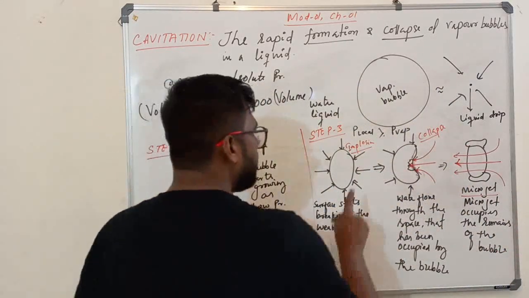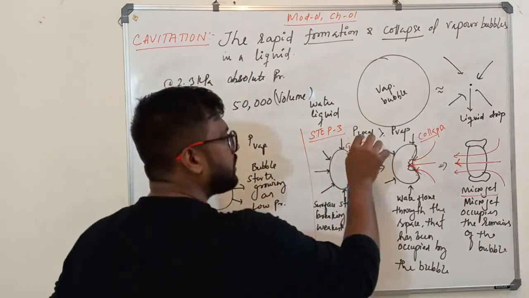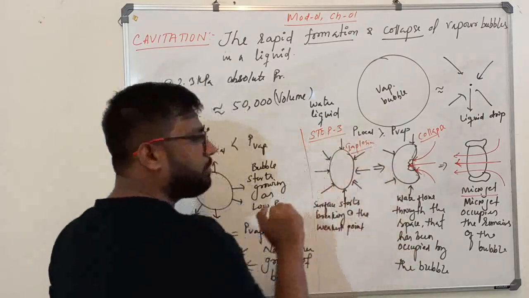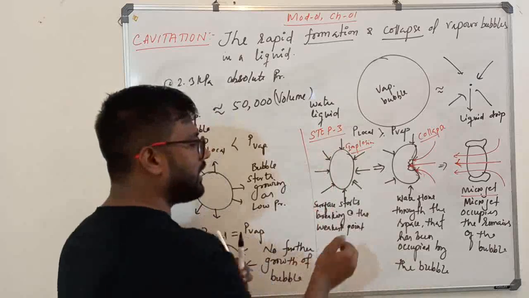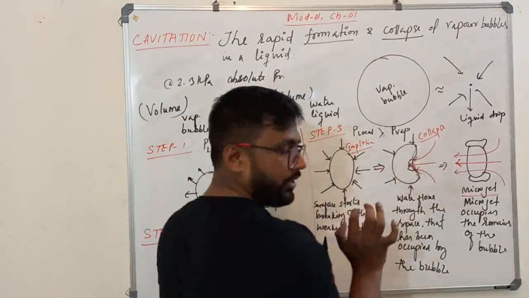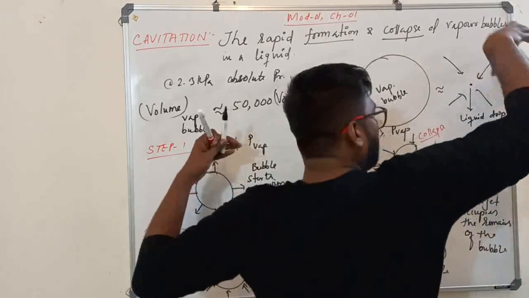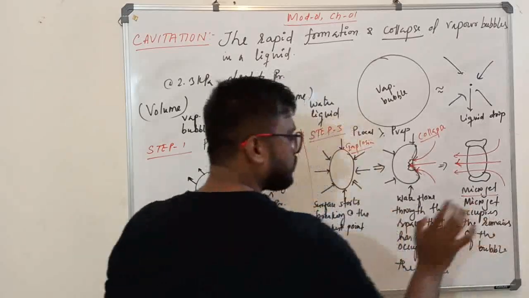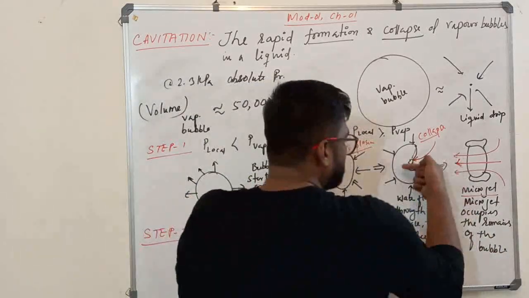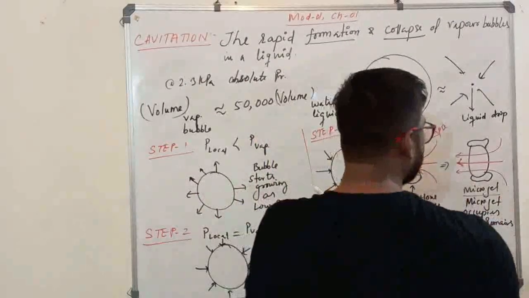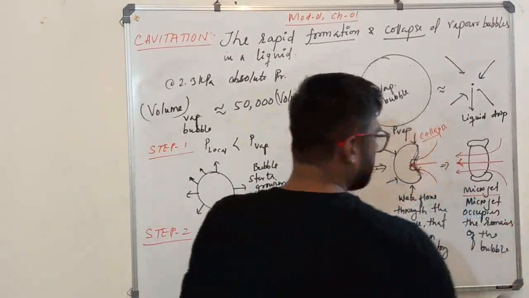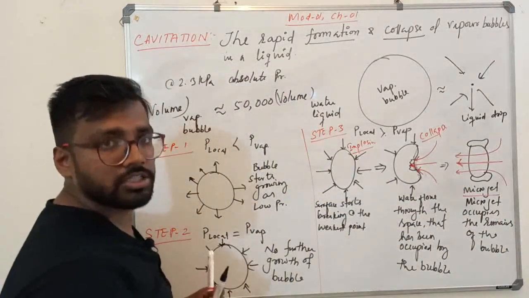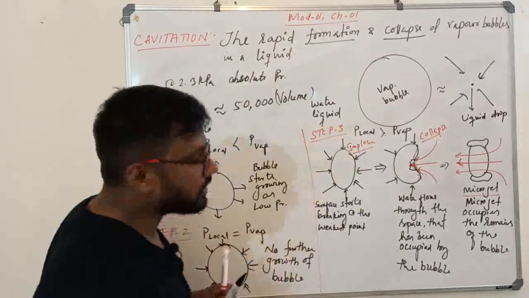You understood? So in step 3 what will happen? When the local pressure becomes more than the vapor pressure, there will be an implosion. It means the surface starts breaking at the weakest point. Let us say this is my weakest point. So the water surrounding this vapor bubble will try to rush in and flows through the space. Then this forms a microjet which occupies the remaining portion of the bubble. Understood? So let me just erase this.